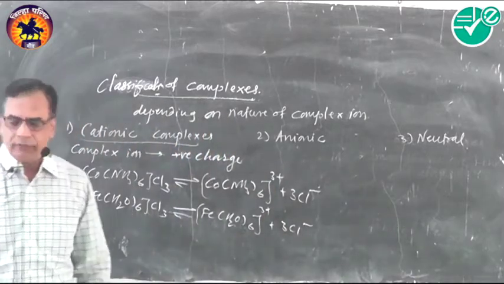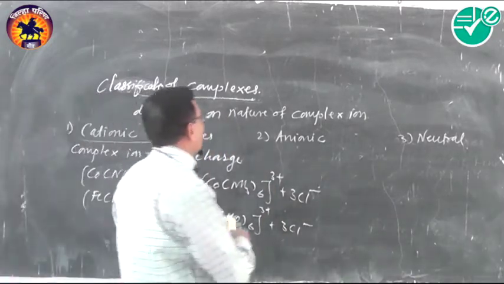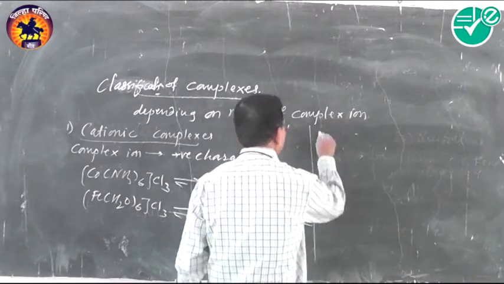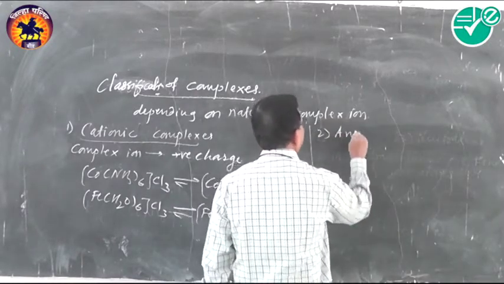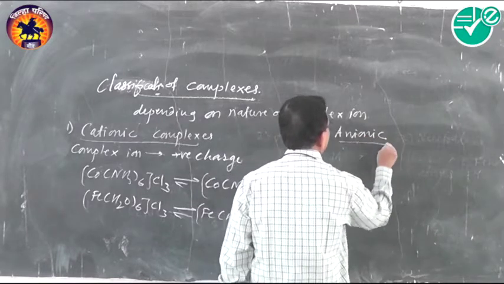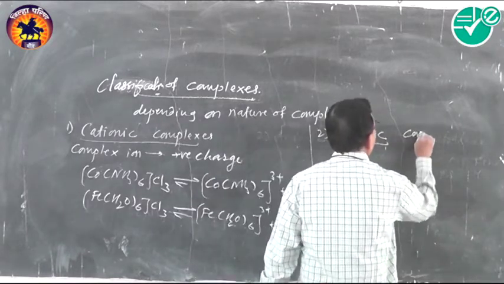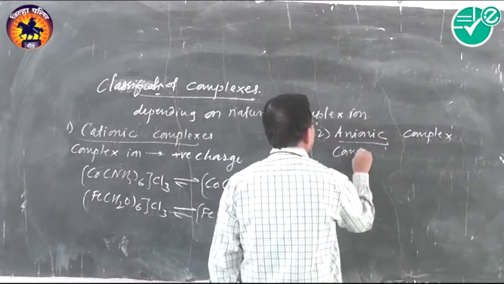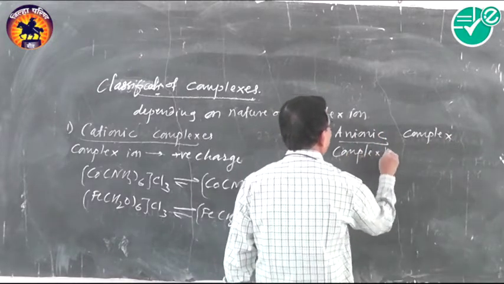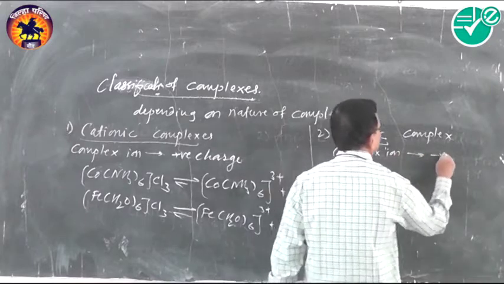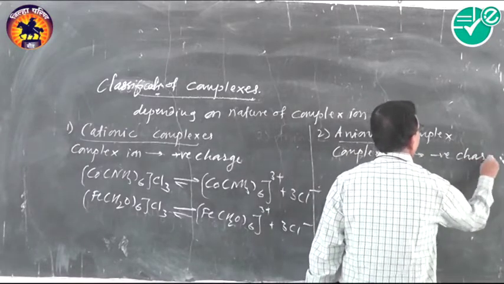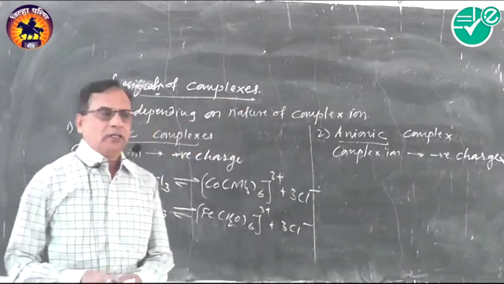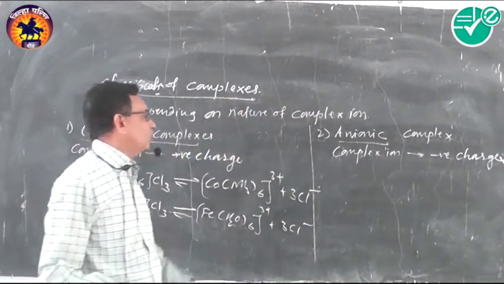Another type of complex is the anionic complex. In this, the complex ion carries negative charge.